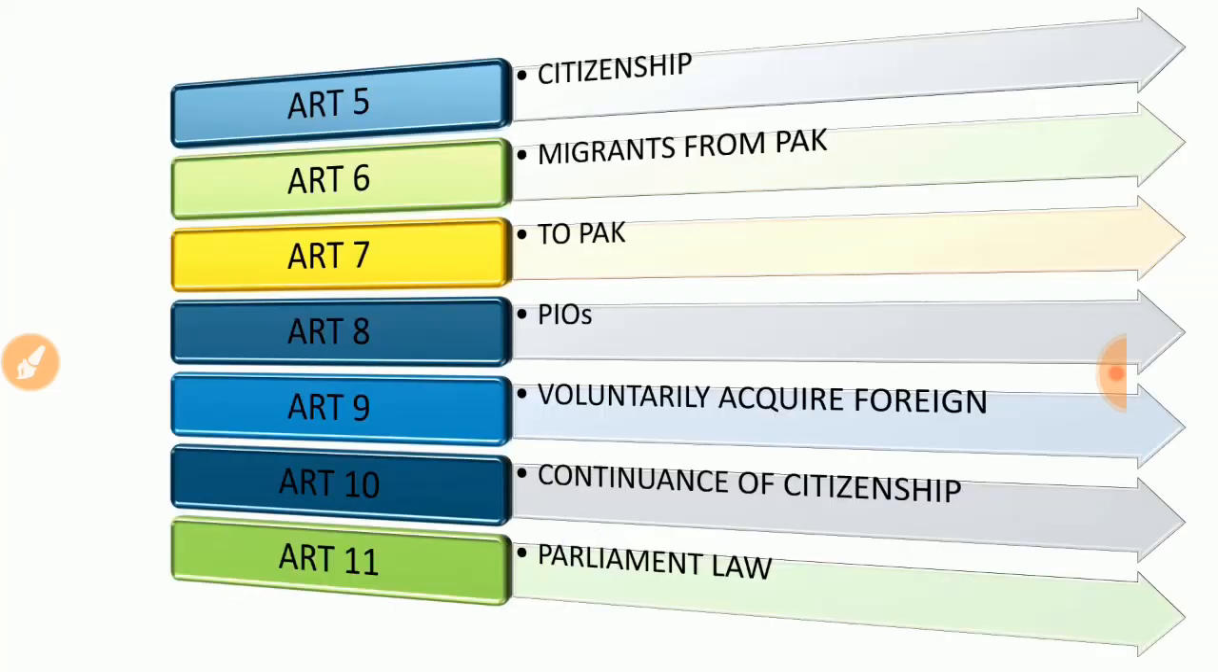So Article 5 is citizenship. Articles 5 to 8 deal with citizenship at the time of commencement of the Constitution. You see, Article 5 is citizenship, 6 is migrants from Pakistan, 7 is migrants to Pakistan, and 8 is persons of Indian origin residing abroad. So Articles 5 to 7 talk about citizenship at the time of commencement.